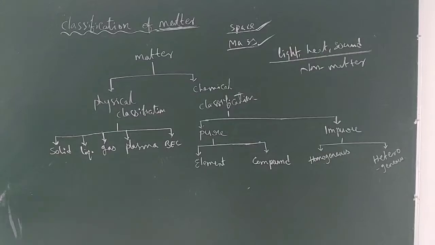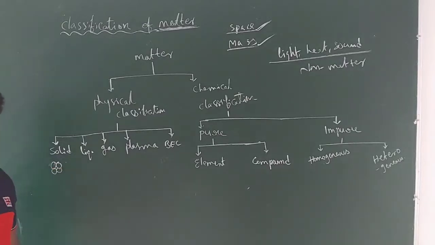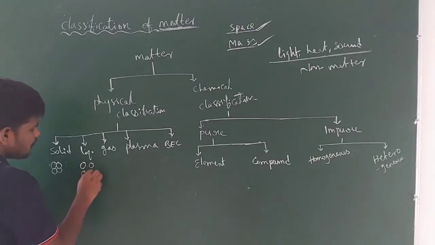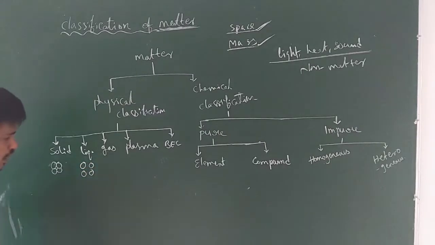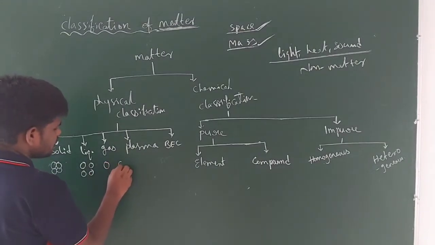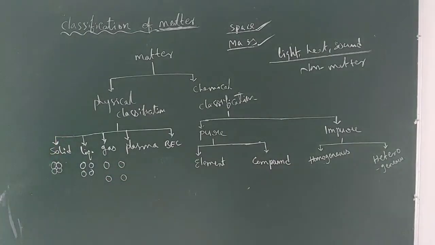Matter in which all the particles are closely packed is known as solid matter. Next, liquids: the matter in which molecules or particles or atoms are loosely packed is known as liquid. Matter in which there is a large gap among the molecules or particles is known as a gaseous substance.